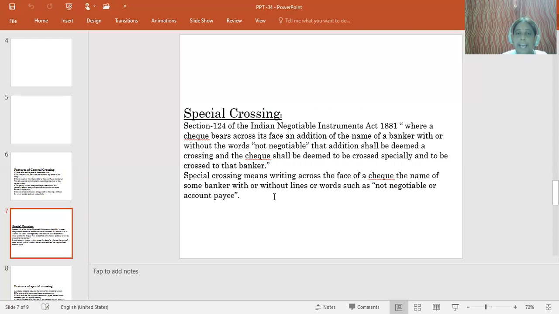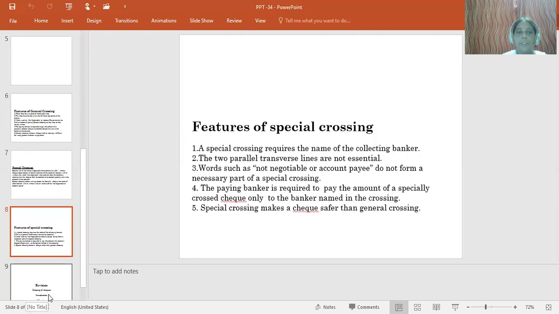That means, as per Section 124 of the Indian Negotiable Instruments Act of 1881, special crossing means writing across the face of the check the name of some banker with or without lines. They may draw two transverse lines or may not, and the words such as "not negotiable" and "account payee" can also be left to the choice of the drawer. So what are the basic features of the special crossing?